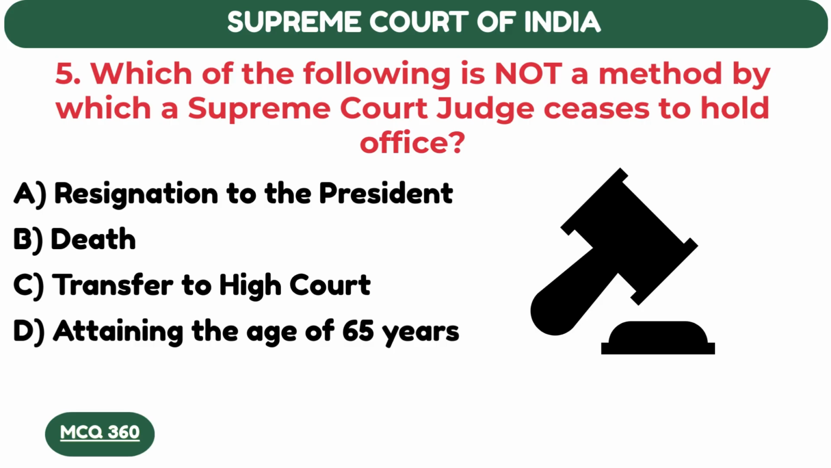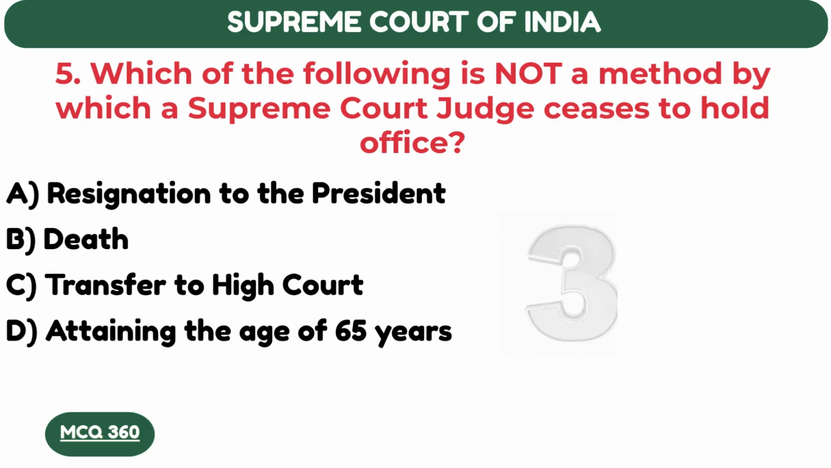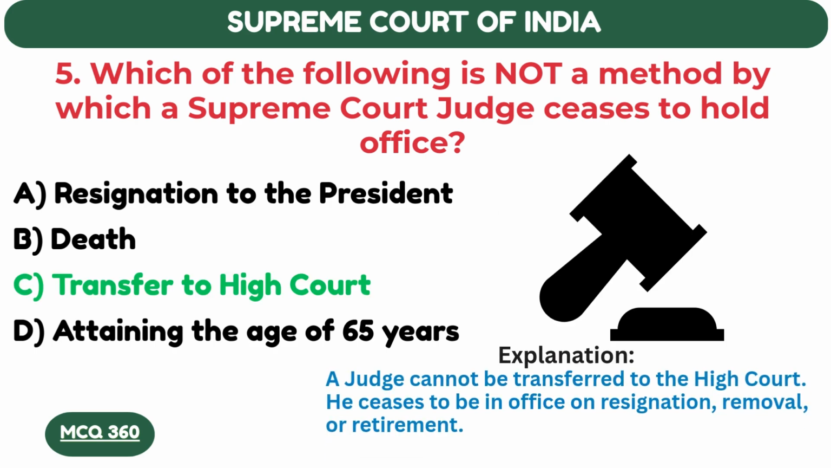Which of the following is not a method by which a Supreme Court judge ceases to hold office? Transfer to High Court. A judge cannot be transferred to the High Court. He ceases to be in office on resignation, removal or retirement.